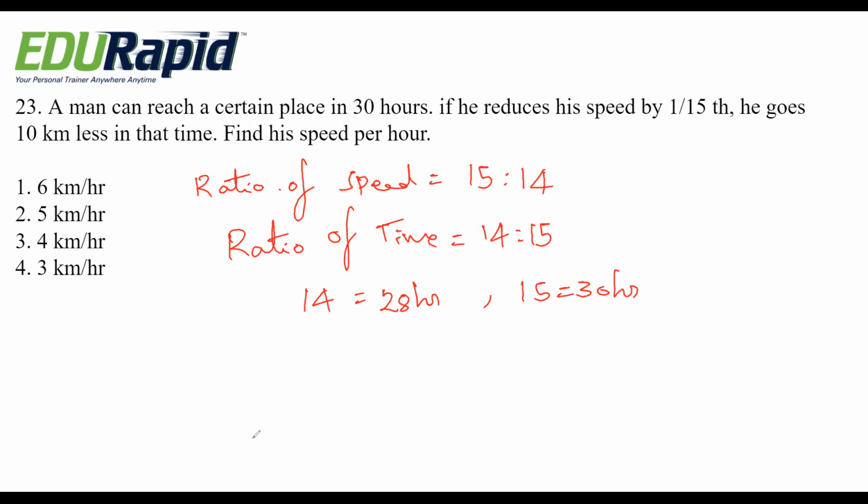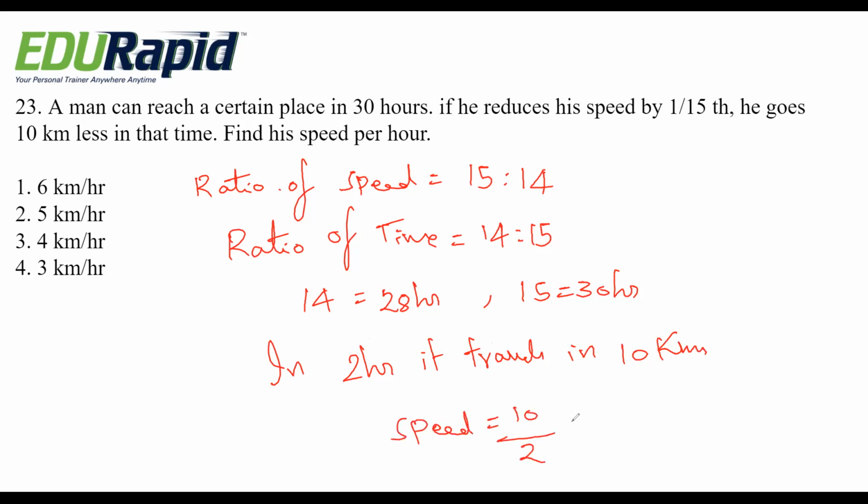Okay. So in 2 hours it travels 10 kilometers. See, in 2 hours it travels 10 kilometers. So speed equals distance by time, that is 5 kilometer per hour. This is option 2.